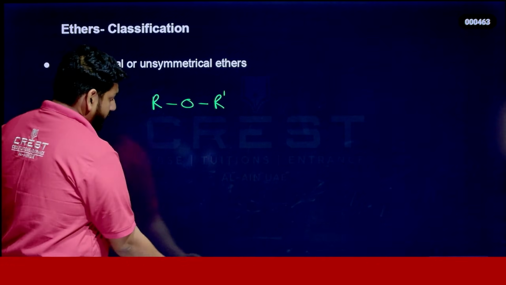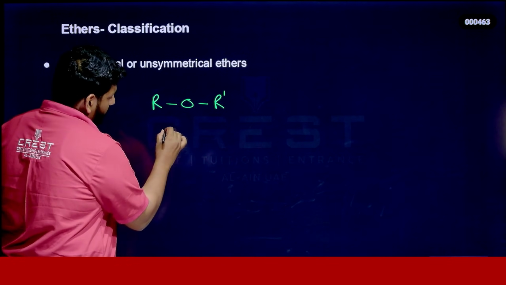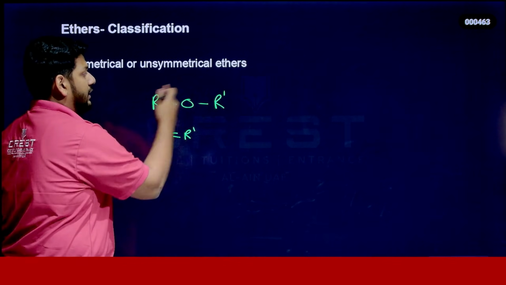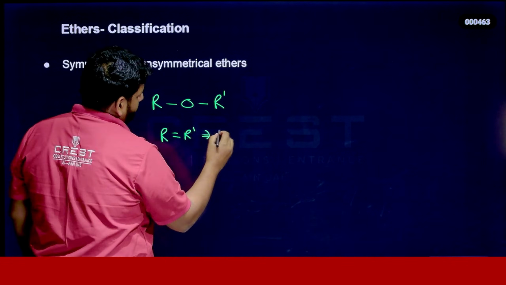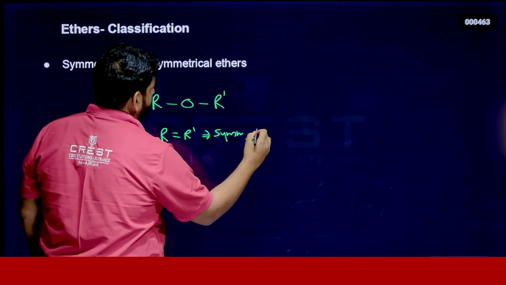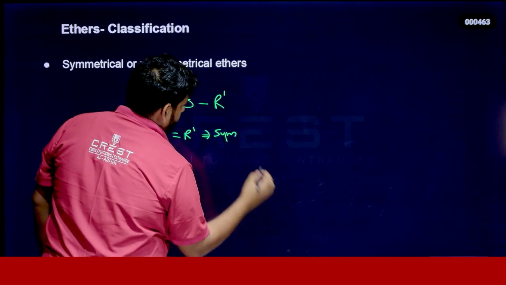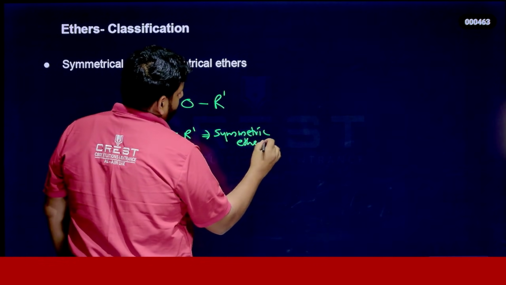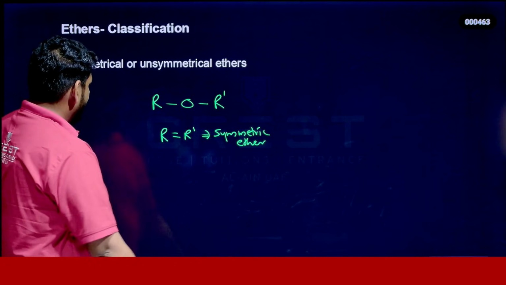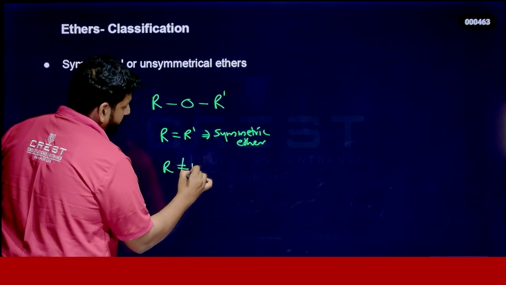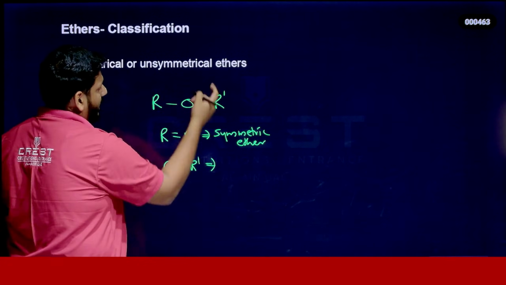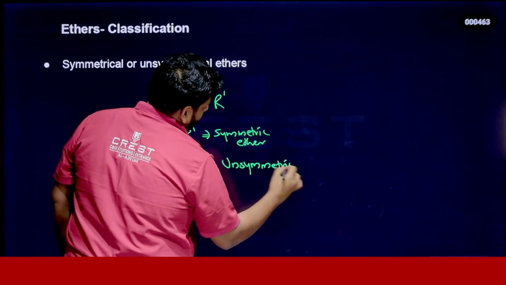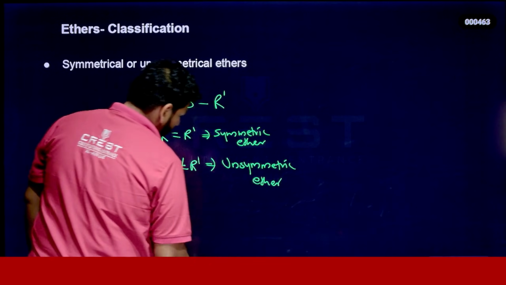If both R and R' are equal, that means both sides are equal, then we call it a symmetric ether. If R and R' are not equal, then we call it an unsymmetric ether.